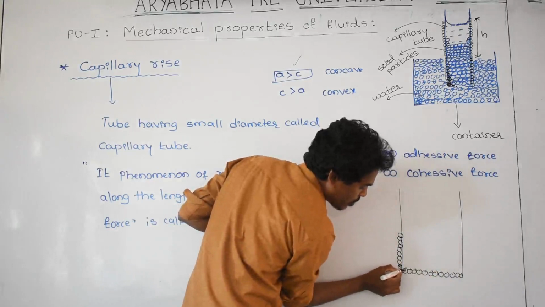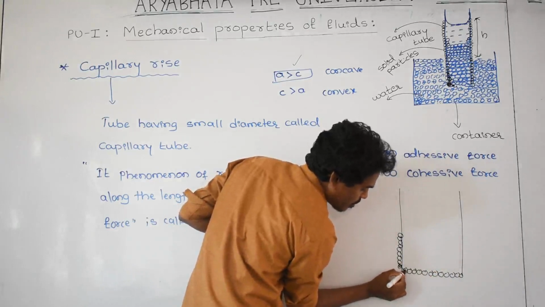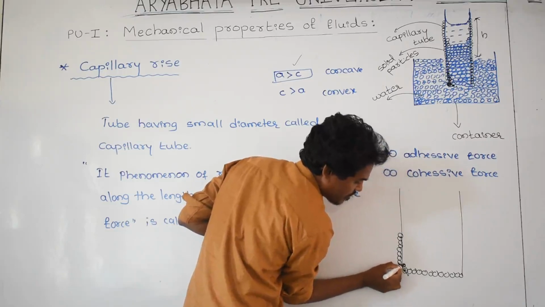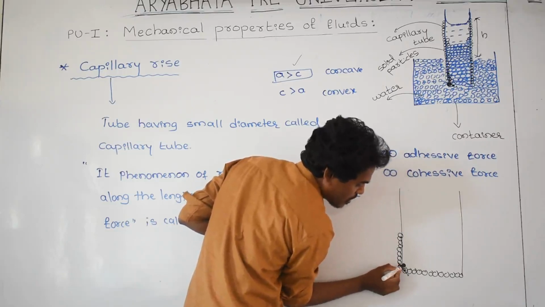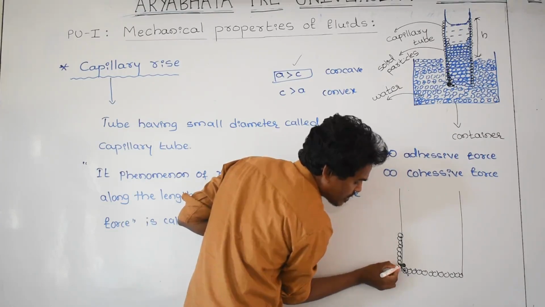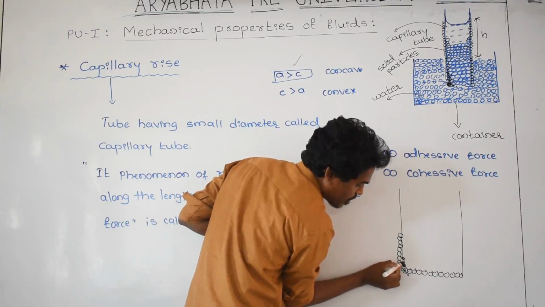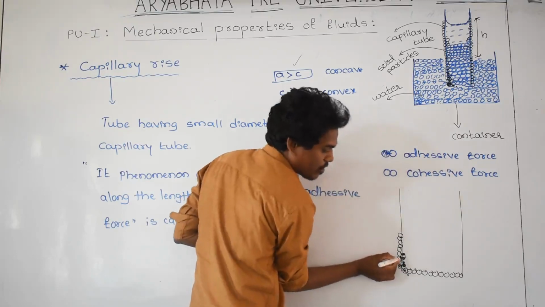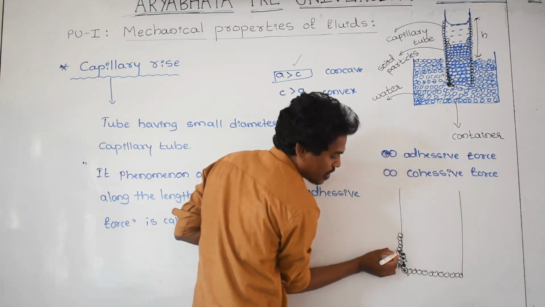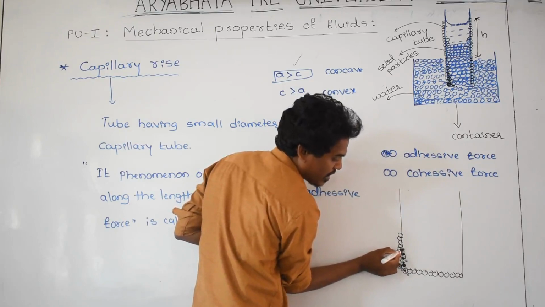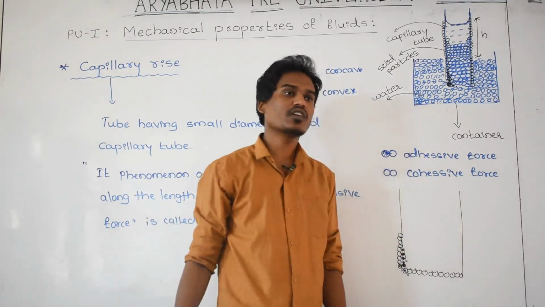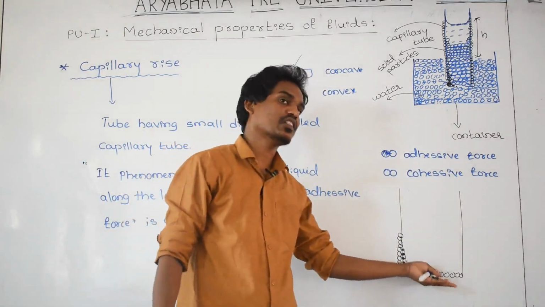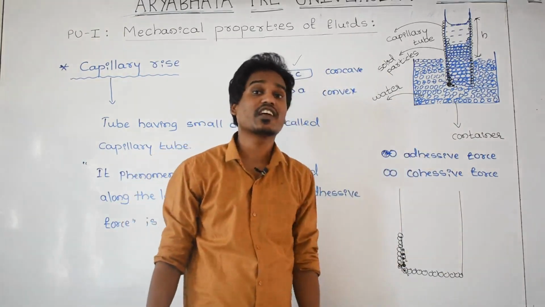Glass particle, water particle, adhesive force; water water, cohesive force. Adhesive is more, cohesive is less, that's why this water particle rises here. Again glass water adhesive, water water cohesive, adhesive is more in this direction, that's why it is rising. Again water water cohesive, glass water adhesive, adhesive is more, that's why it is rising. The phenomenon goes on continuously. As a result, the liquid in the tube keeps increasing to a certain height.